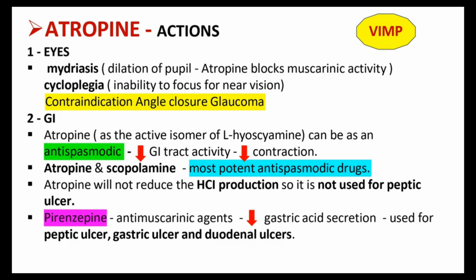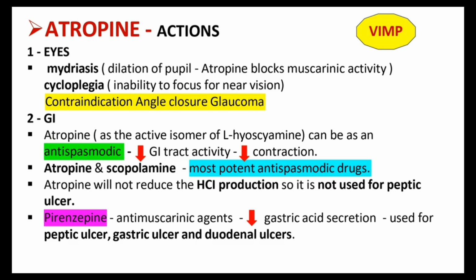The atropine actions. The first one is in the eye. We are discussing the antagonist here, meaning the opposite of the parasympathetic. This is parasympatholytic, so it produces sympathetic-like actions. What are the sympathetic actions? We know mydriasis happens there, that means dilation of the pupil.